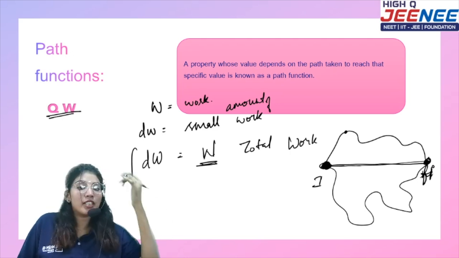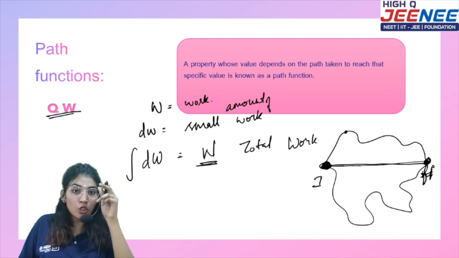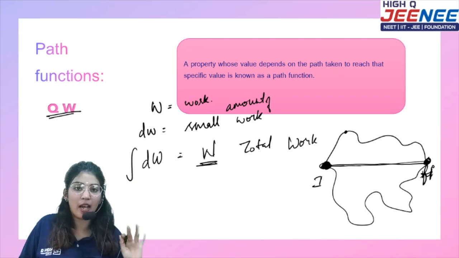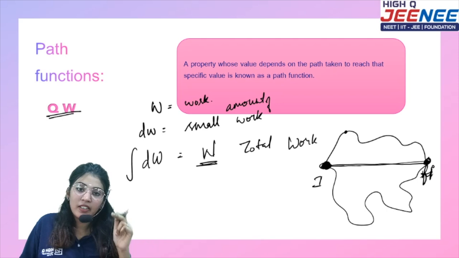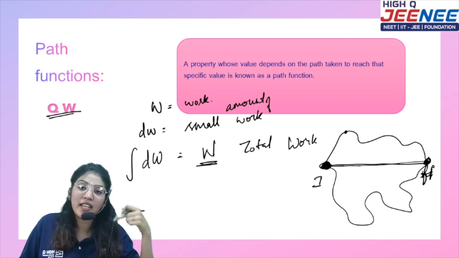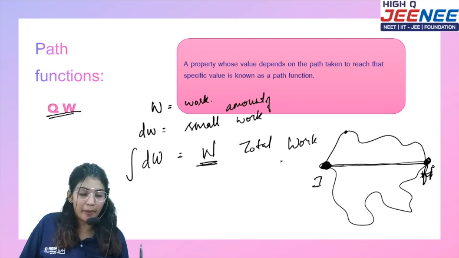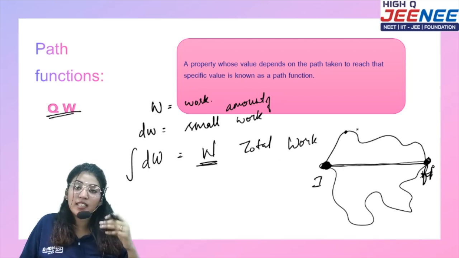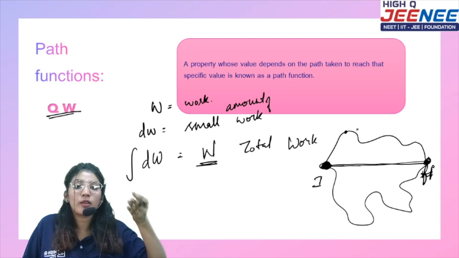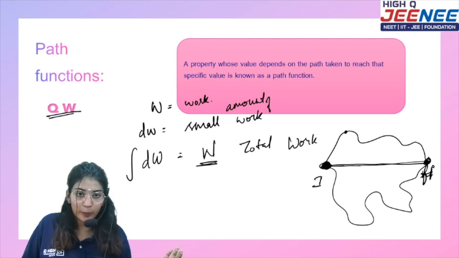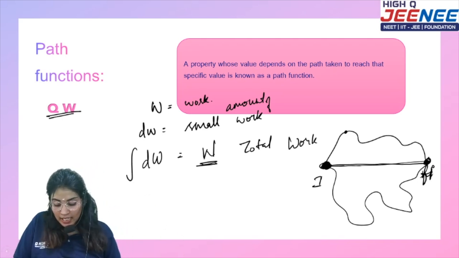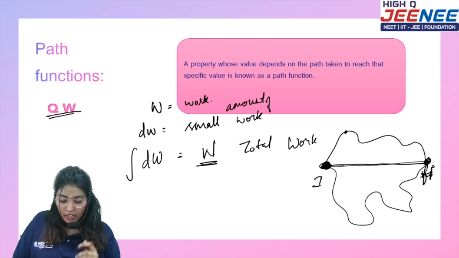But what happens with the path function? You're seeing every step, every path. So each step has a different value and each step accounts. Correct? This one went straight, it didn't take 2-3 steps. But this path has taken too many steps. So what will its path function be like? It will be more. So these are the basic differences between the path function and state functions.